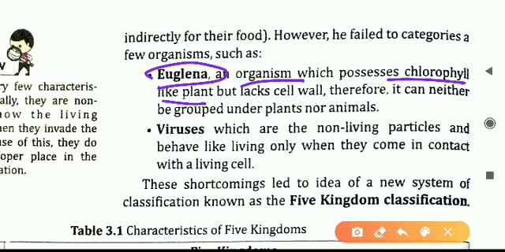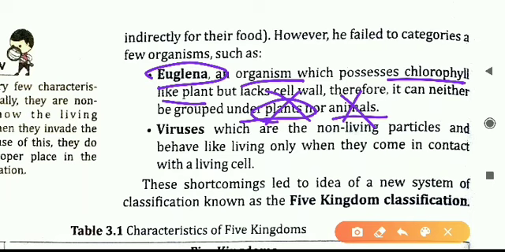So what we will say? We cannot put it under plants because it is not doing photosynthesis. We cannot put it under animals because animals can move, but Euglena cannot move. So Euglena is neither plant nor animal. Then it leads to confusion now.